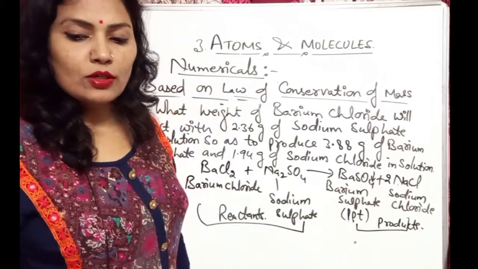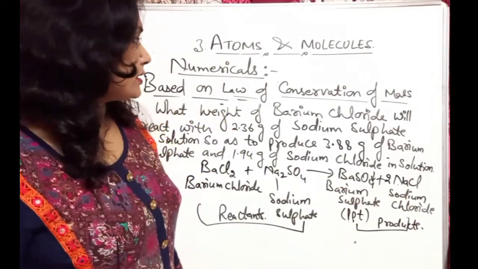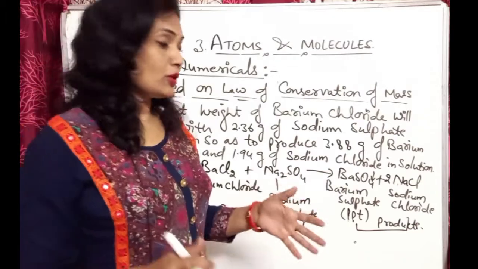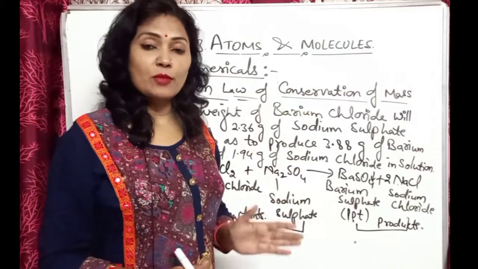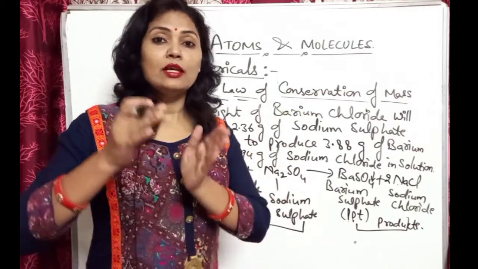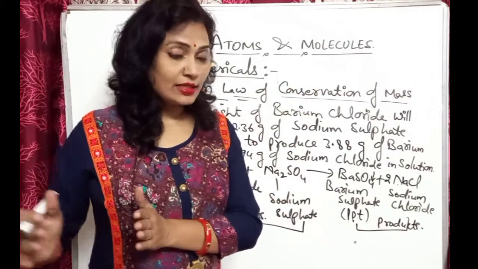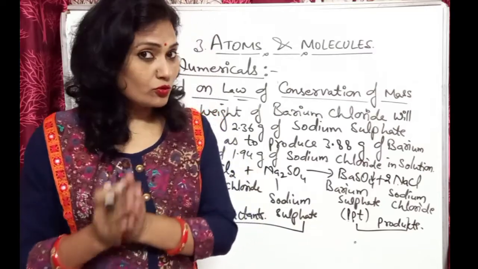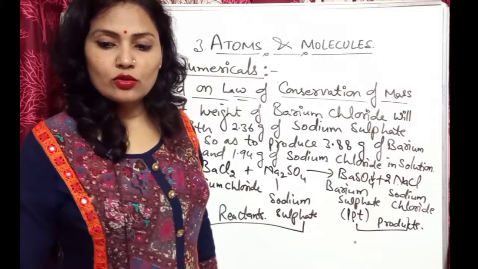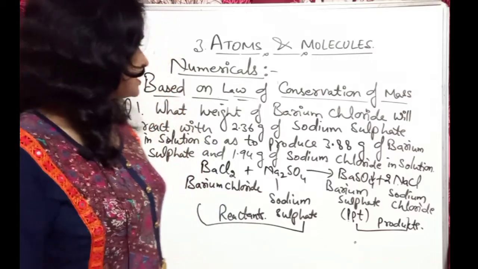Now what you will do, you will write the mass of reactant. Because I have told you that according to the law of conservation of mass, the mass of reactants is always equal to the mass of products.